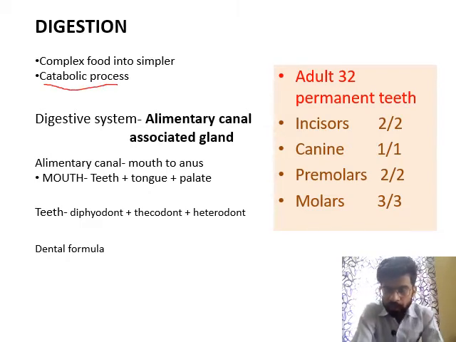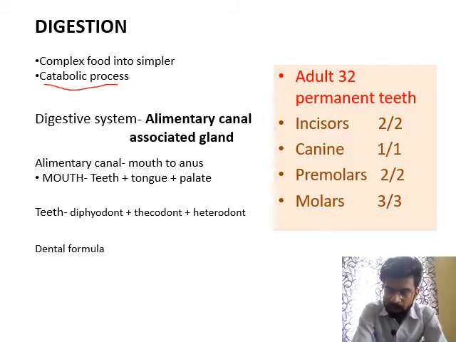There are two types of processes existing in biology. First is anabolic and second is catabolic. In anabolic, formation reactions take place. Suppose we take the example of photosynthesis. In photosynthesis, carbon dioxide plus water give rise to C6H12O6, that is glucose. This is an anabolic process in which formation takes place.